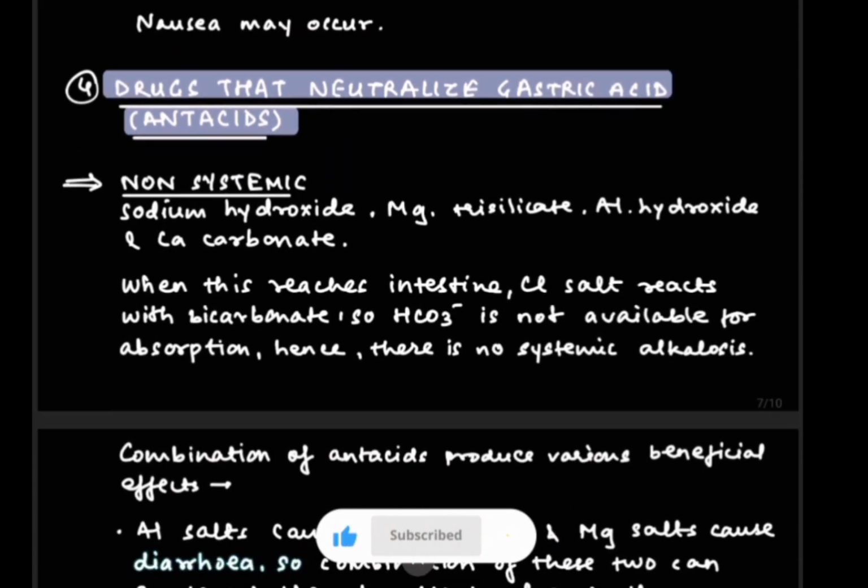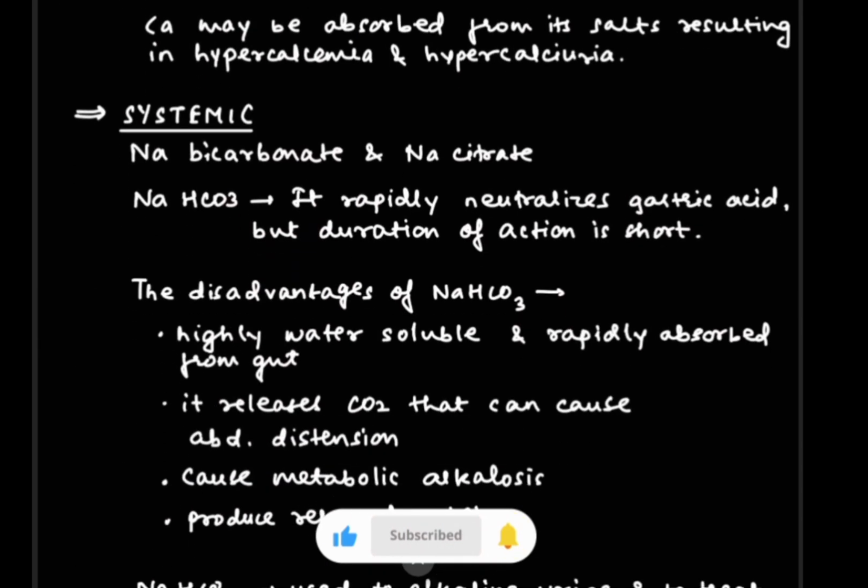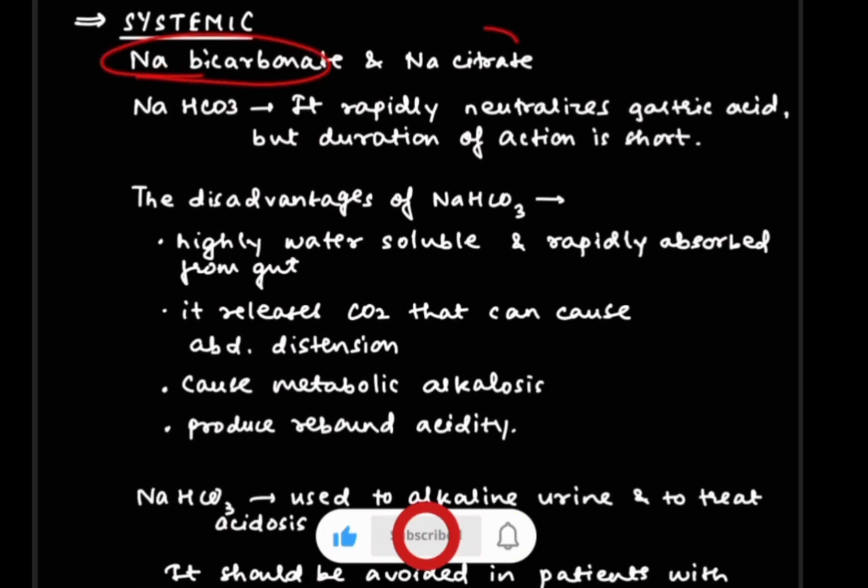The drugs that neutralize the gastric acid are known as antacids. So these are basically of two types, systemic and non-systemic. First we are going to talk about systemic. Systemic includes two things, sodium bicarbonate and sodium citrate.